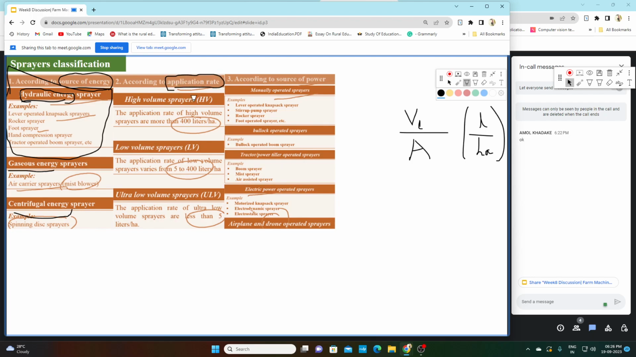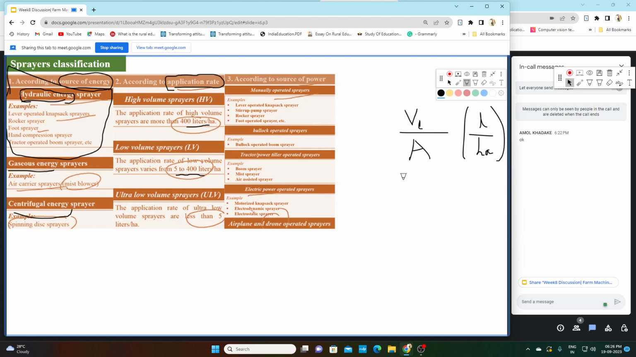So according to application rate also, we have divided sprayer into three categories. One is high volume sprayer. We call a sprayer high volume when its application rate is more than 400 liter per hectare. Second is low volume sprayer, when the application rate is between 5 and 400 liter per hectare. And third is ultra low volume sprayer, which means application rate is less than 5 liter per hectare.